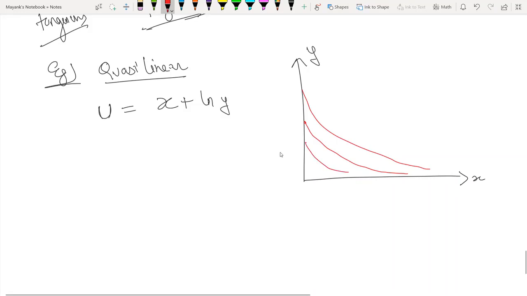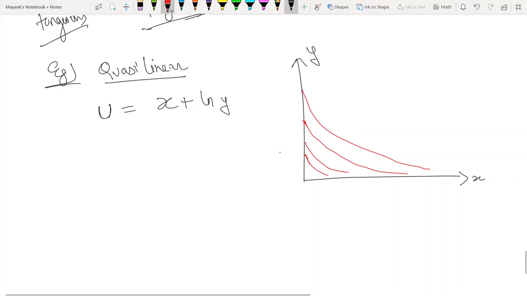So generally इस टाइप के ICs होते हैं कि यहाँ पे कुछ स्लोप होगा and then it keeps on falling. ठीक है? So the slope will be maximum at this point and then it keeps on reducing.